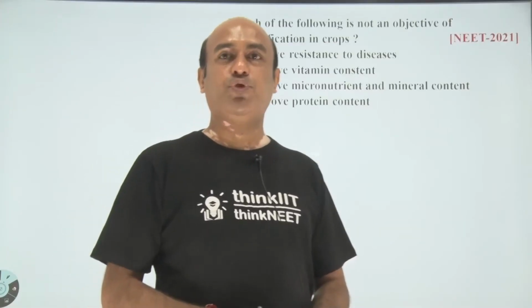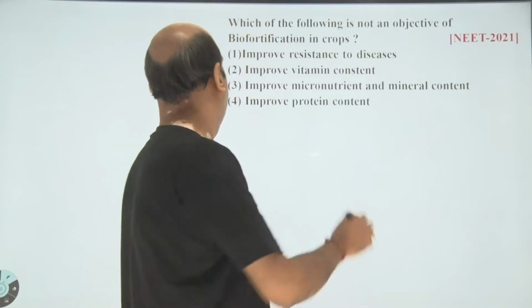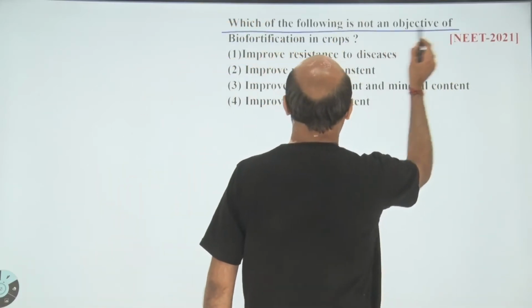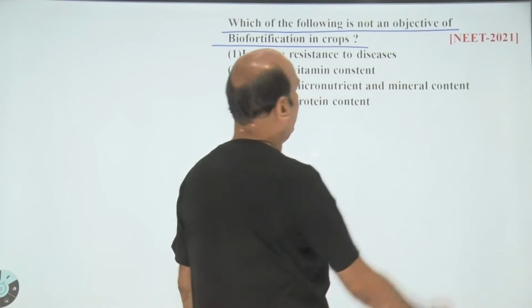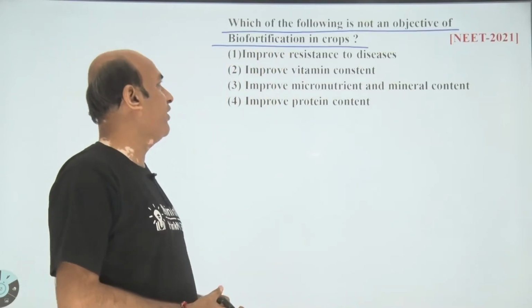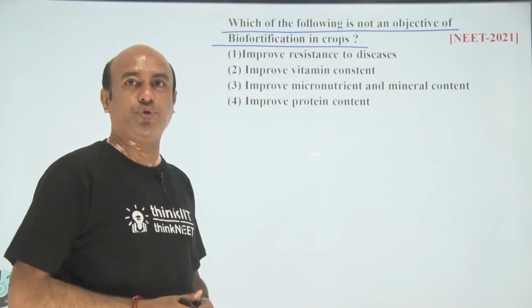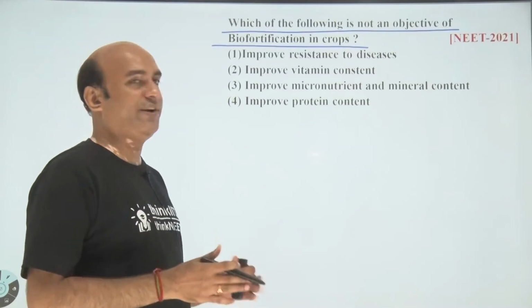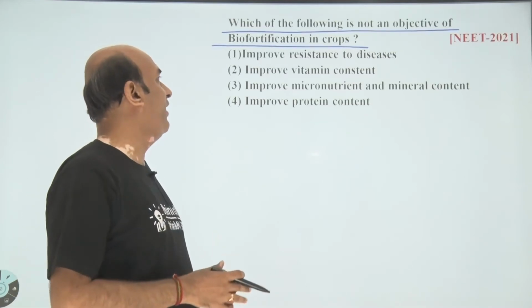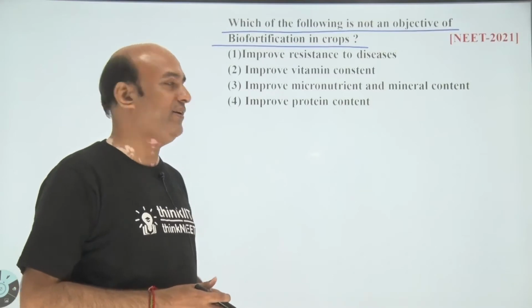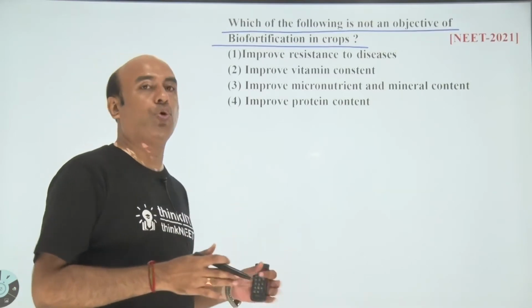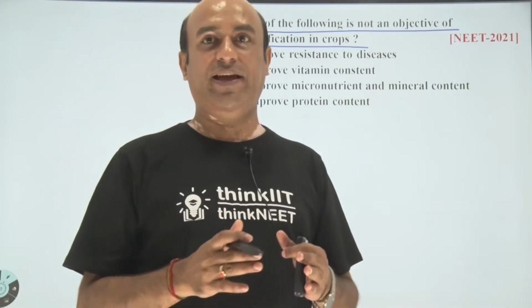Now student, let us come to the next question. Here the question is, which of the following is not an objective of biofortification in crops? The options are: option number 1, improved resistance to disease; option number 2, improve vitamin content; option number 3, improve micronutrient and mineral content; and option number 4, improve protein content. So student, which option here is the correct one?